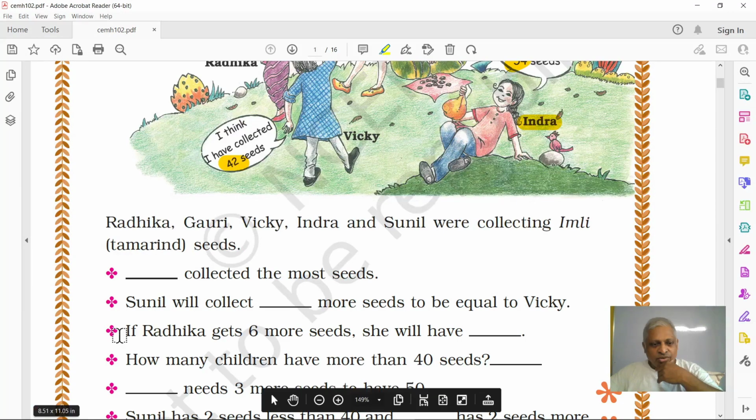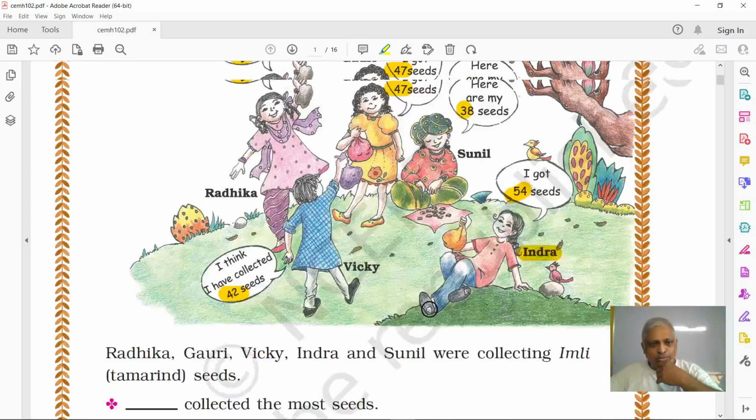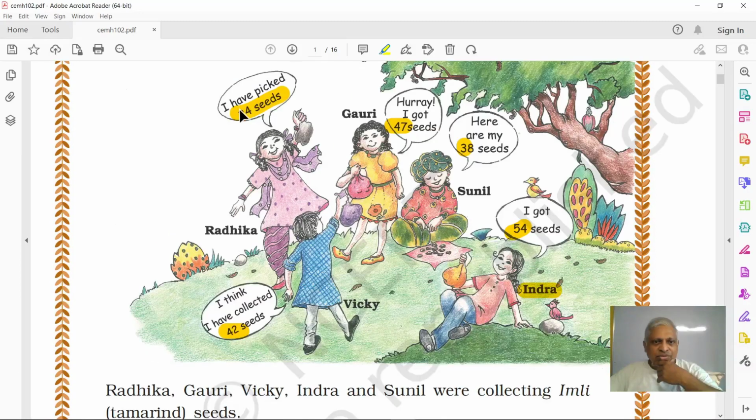Okay, now if Radhika gets 6 more seeds, she will have how much? How many? Radhika has how many now? 24 seeds. If she gets 6 more seeds, how many will she have? 24 plus 6. It will be 30, right?